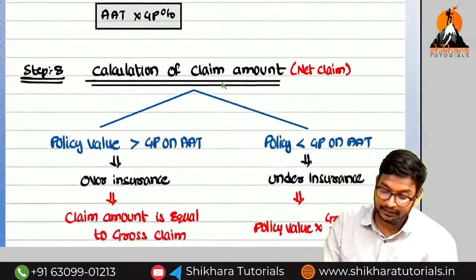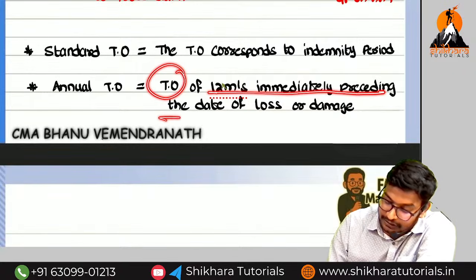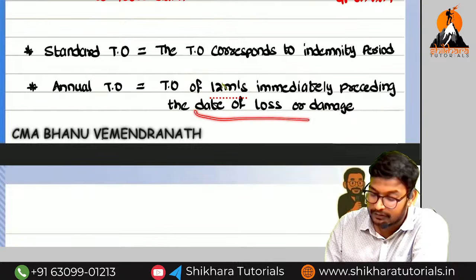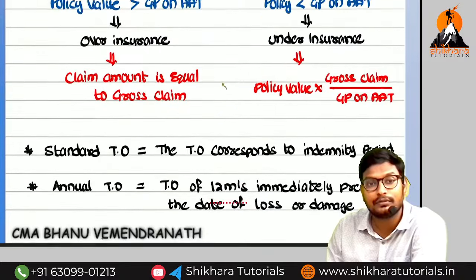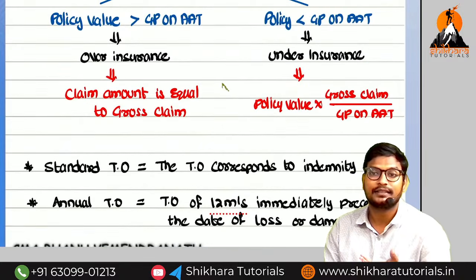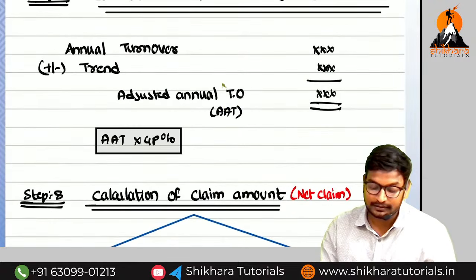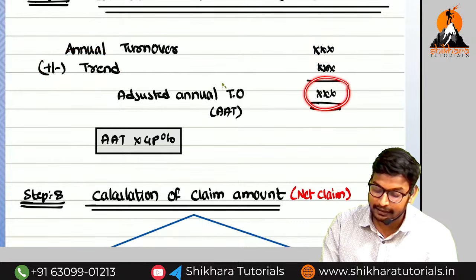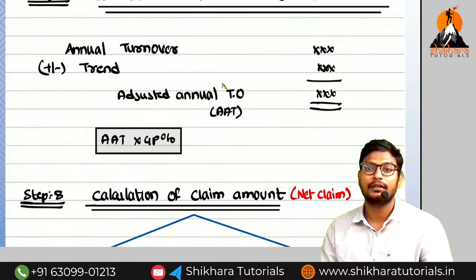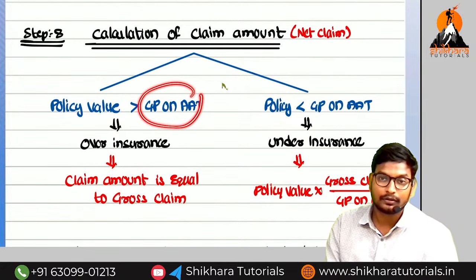What is the meaning? First we need to understand the meaning of annual turnover. Annual turnover means the turnover of the 12 months immediately preceding the date of loss or damage. Normally we take the policy on total sales. So for that, we need to consider the sale turnover plus or minus the increase or decrease in the trend. What do we get? Adjusted annual turnover. On this we take gross profit on AAT. We need to compare the policy value with the gross profit on AAT.